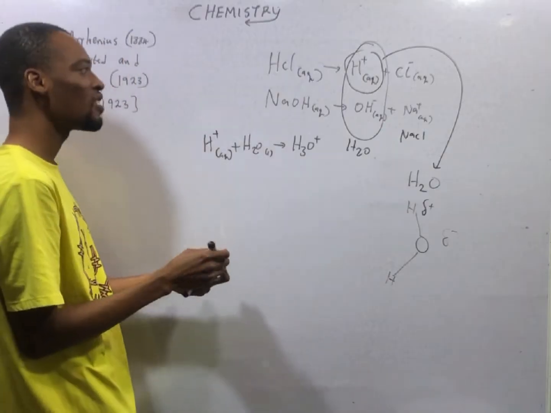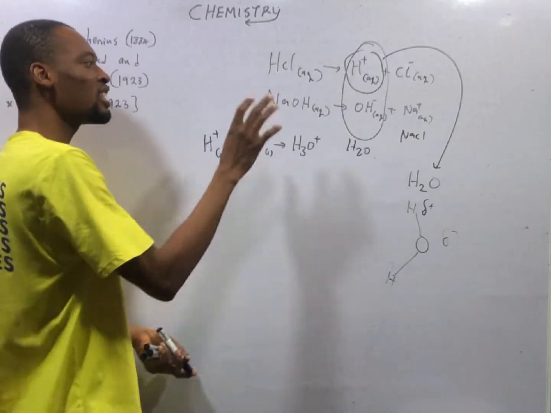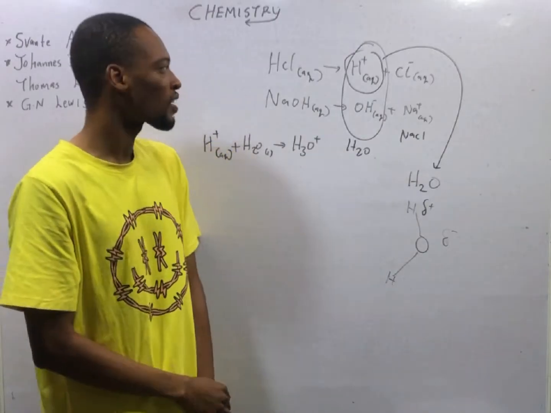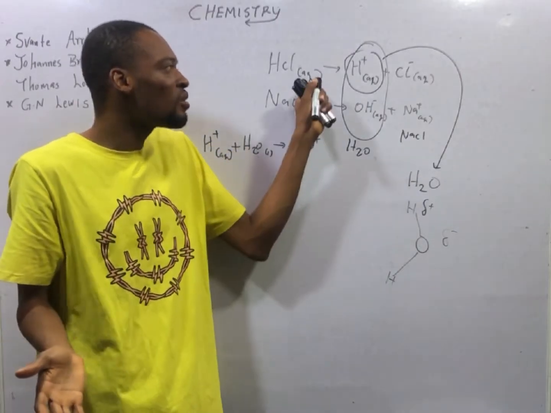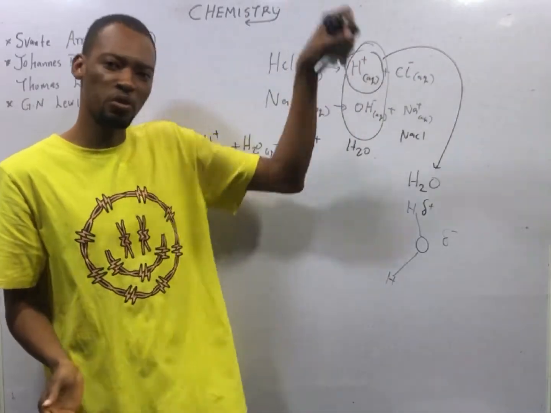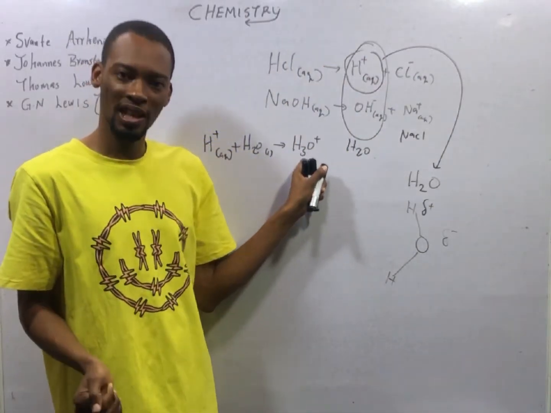That is the basis of neutralization. The H+ and OH- fuse together to form H2O. And if it is only acid dissociating in solution, the H+ reacts with water to form hydronium ion.